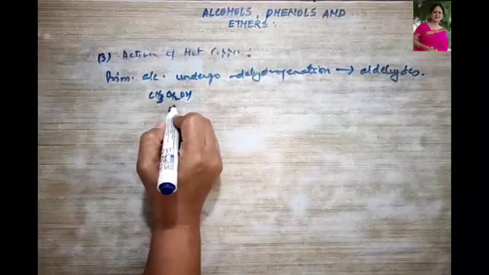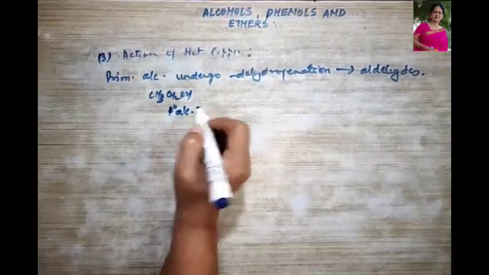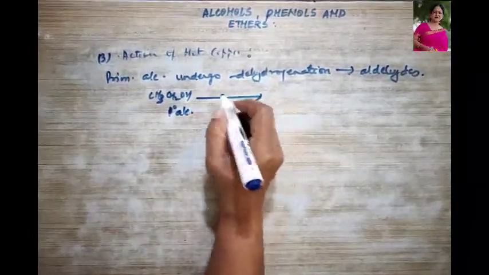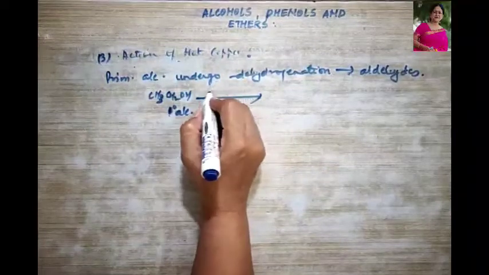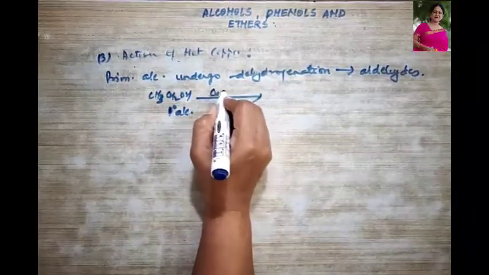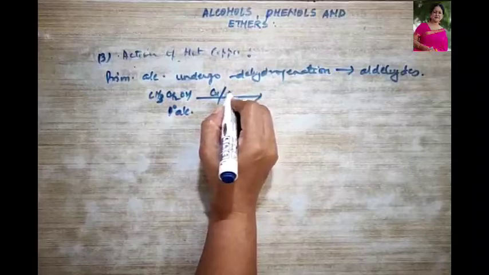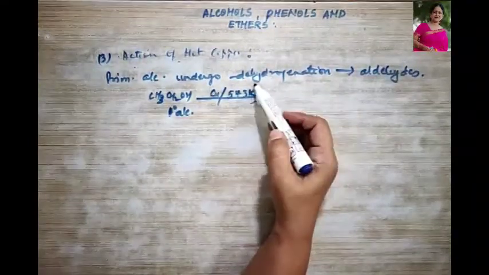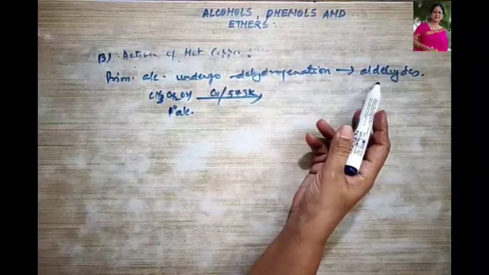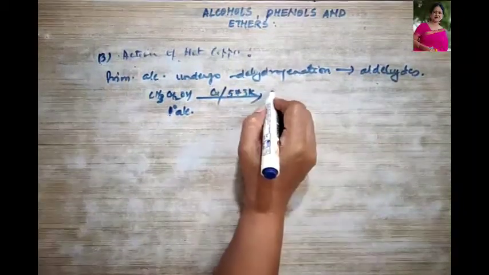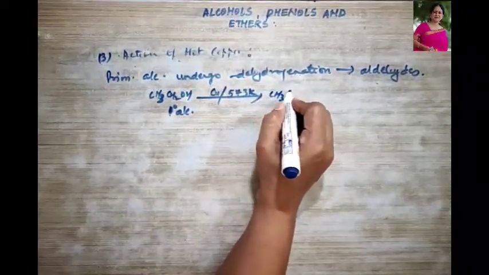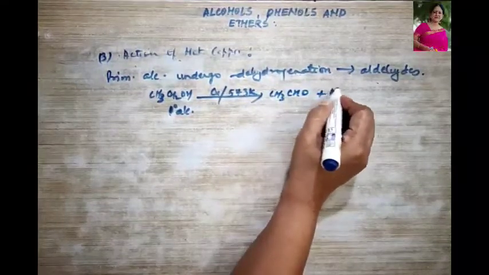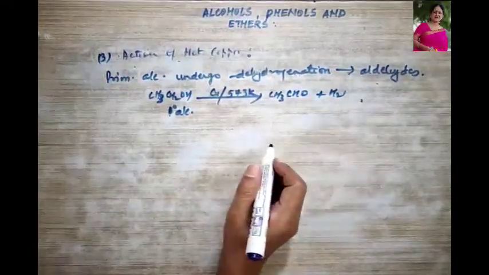For example, CH3CH2OH, this is your primary alcohol. When treated with copper at 573 Kelvin, then on dehydrogenation, what are we supposed to get? An aldehyde. So we get CH3CHO, and hydrogen is given out.